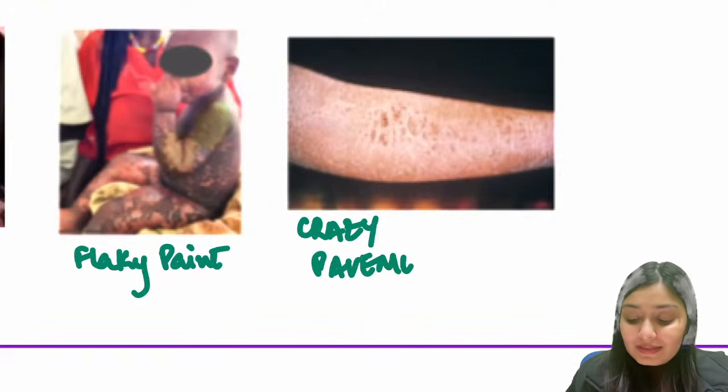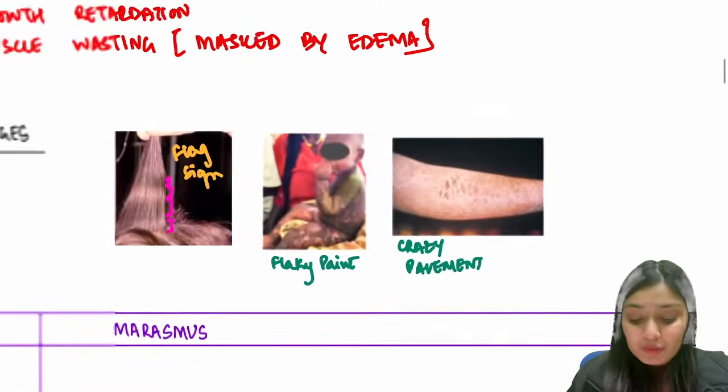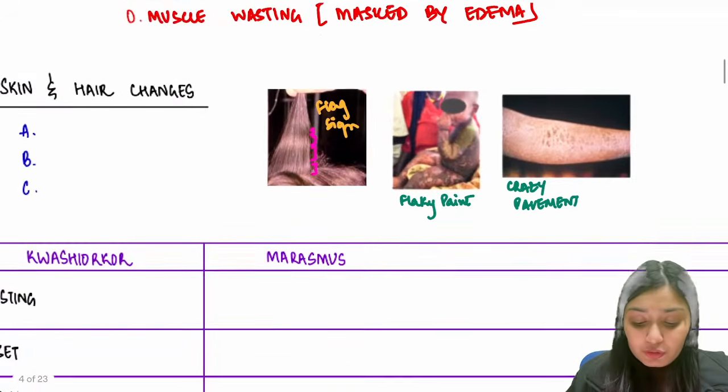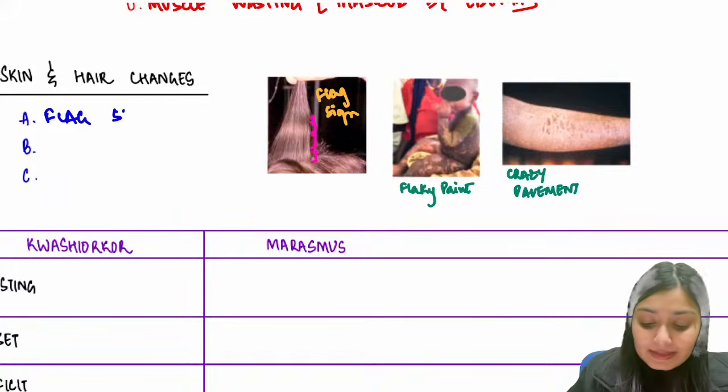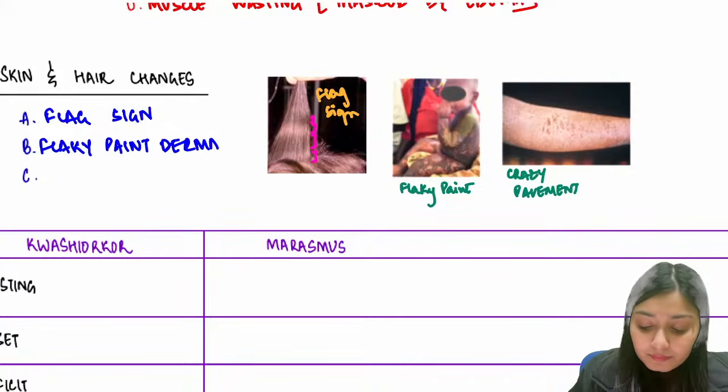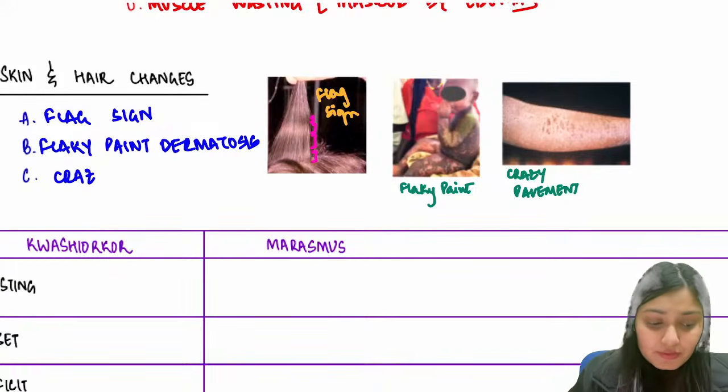So remember, these are the three skin and hair changes you appreciate in these extreme forms of malnutrition. First was the flag sign, seen in hair. Then we have flaky paint dermatosis. And then we have crazy pavement appearance.